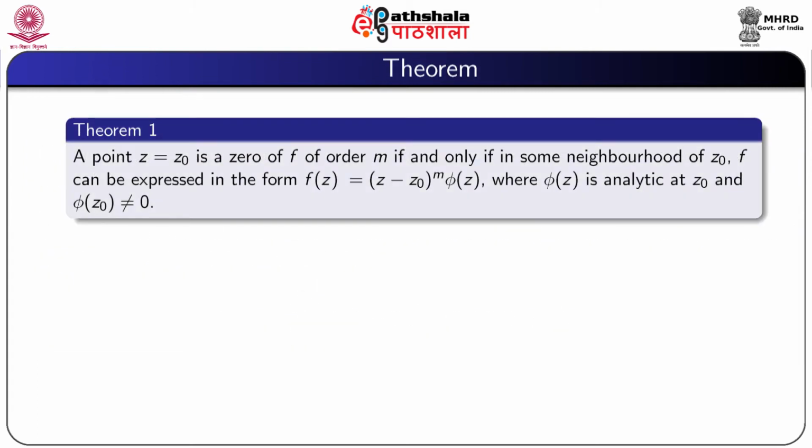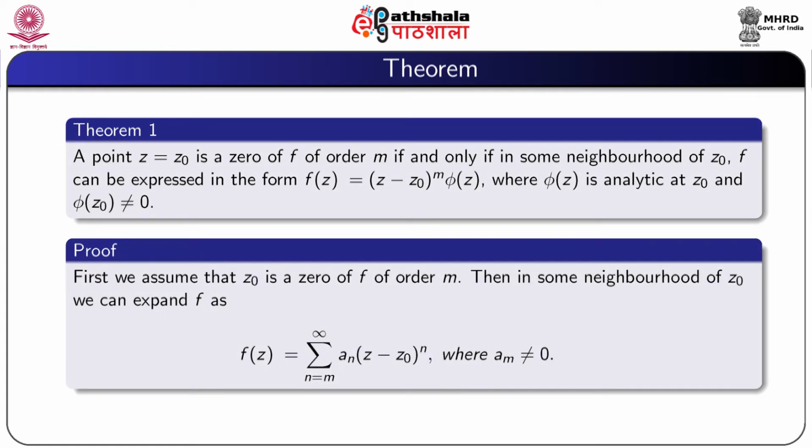We now prove a result: a point z equal to z0 is a 0 of f of order m if and only if in some neighborhood of z0, f can be expressed in the form f(z) equal to (z minus z0) to the power m into phi(z), where phi(z) is analytic at z0 and phi(z0) is not 0.